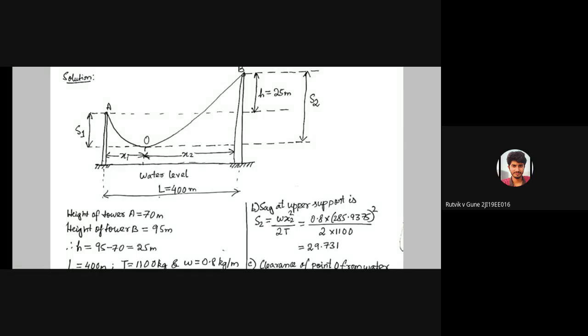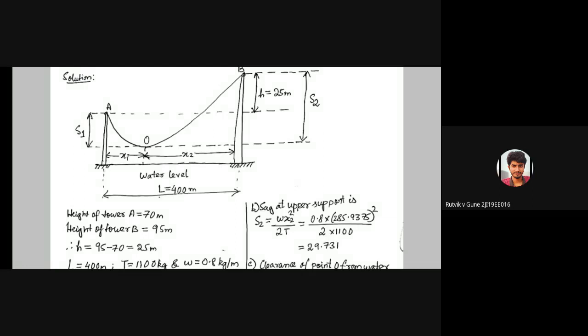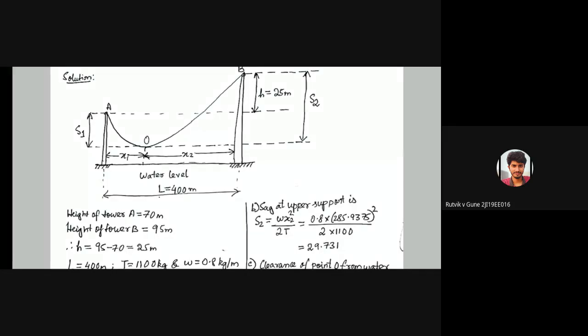I'll just tell you how clearance can be calculated. You see the point B. The point B is at 95 meters from the water level, which means the height is 95 meters.